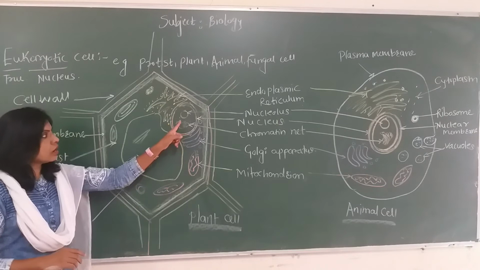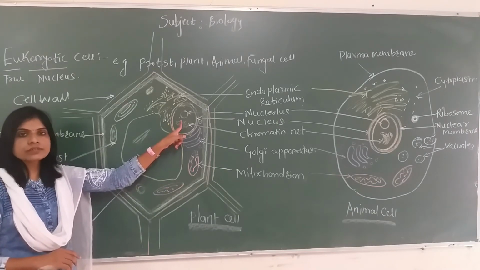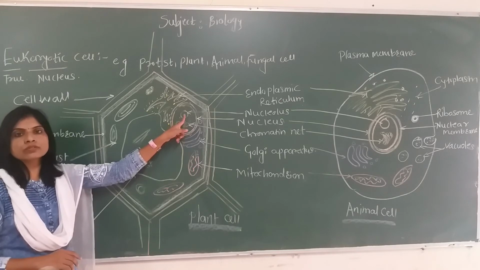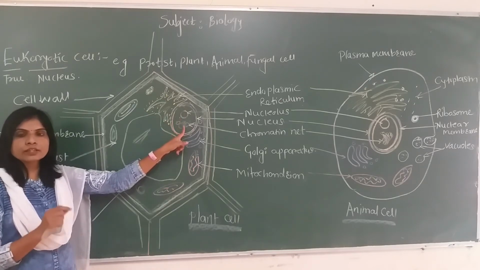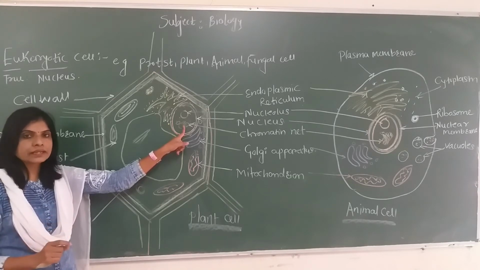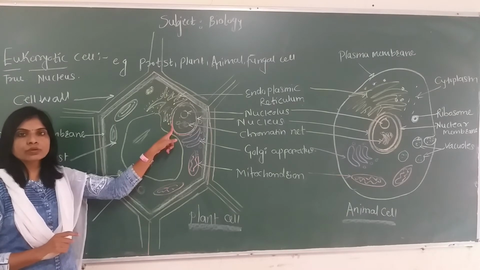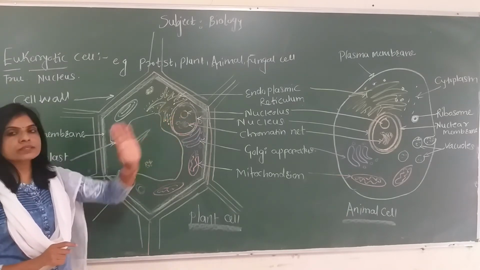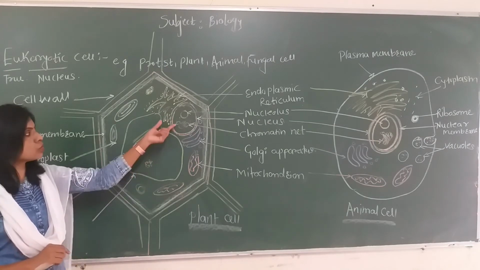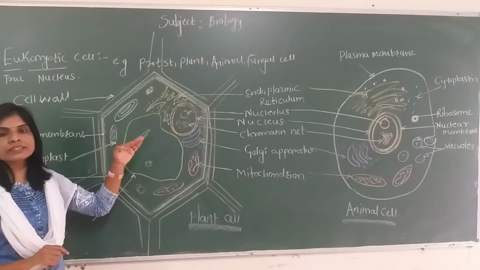For example, the nucleus: a double membrane bound nucleus, inside which there are one or more vacuole-like structures called nucleoli, with the genetic material freely scattered in the nucleoplasm, called the chromatin net. Around them is the double membrane bound nuclear membrane, the karyotheca, present in the nucleus of both the plant cell as well as the animal cell.